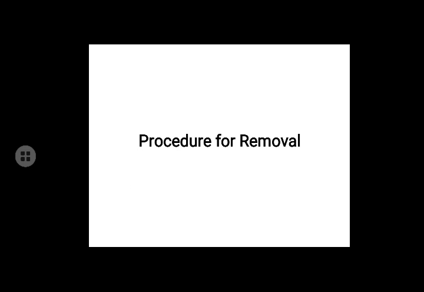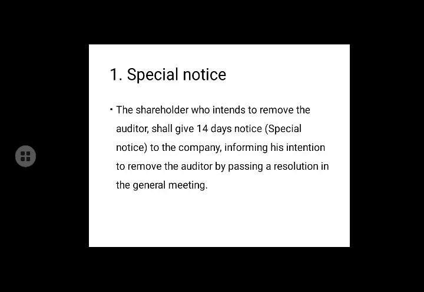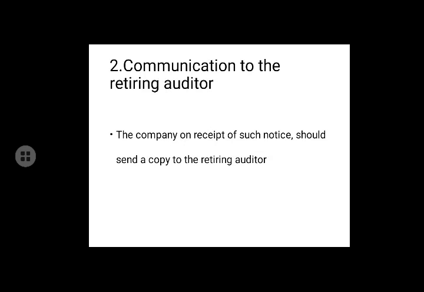Now, the procedure of removal after expiry of the term. First, special notice. The shareholder who intends to remove the auditor shall give 14 days special notice to the company, informing his intention to remove the auditor by passing a resolution in the general meeting. So 14 days prior notice must be given.